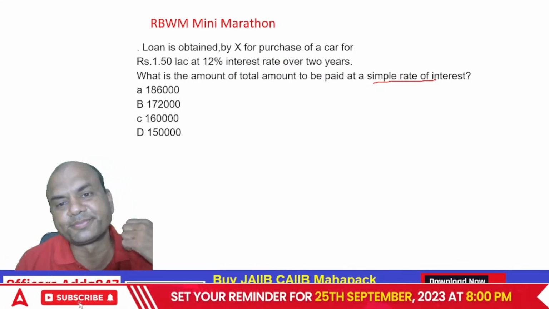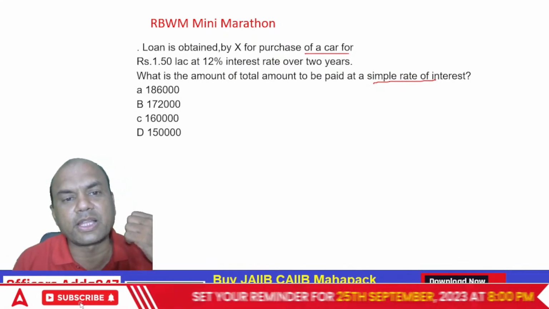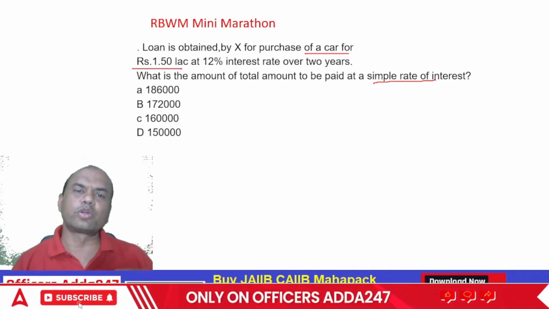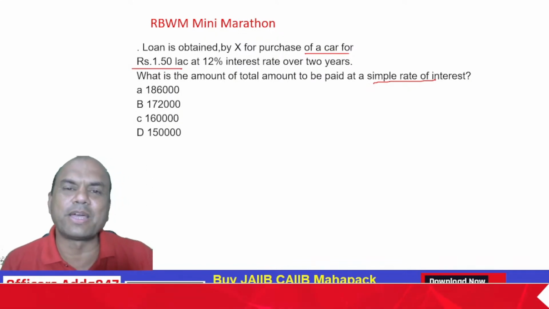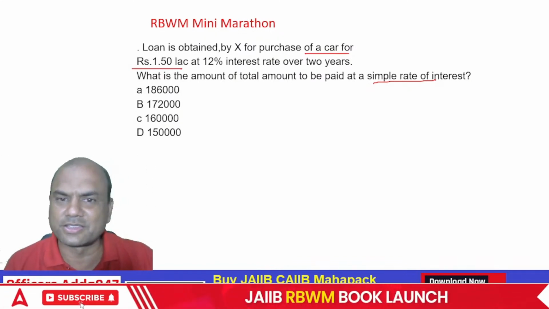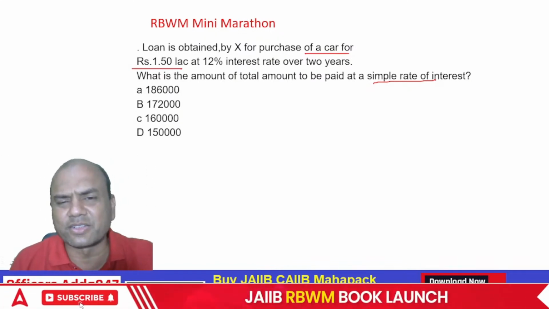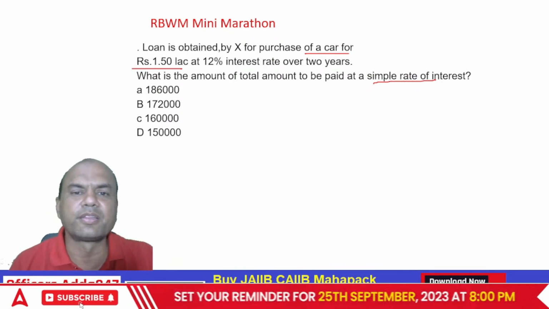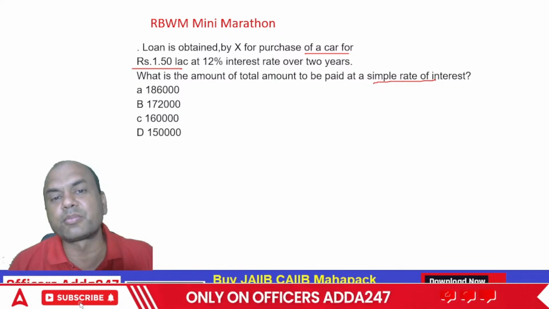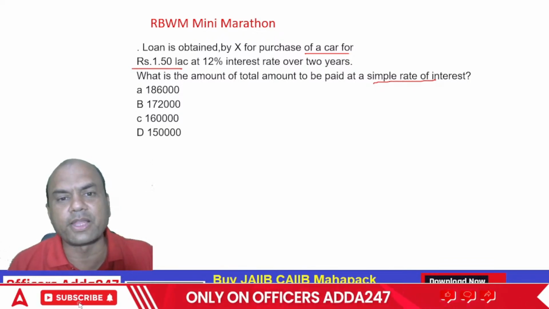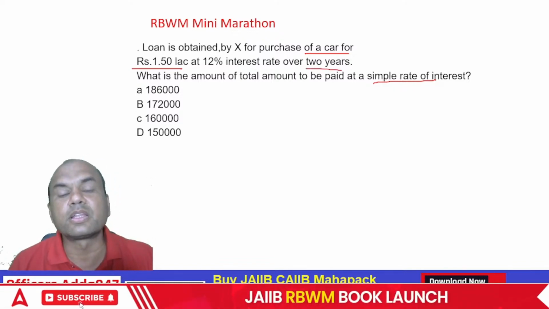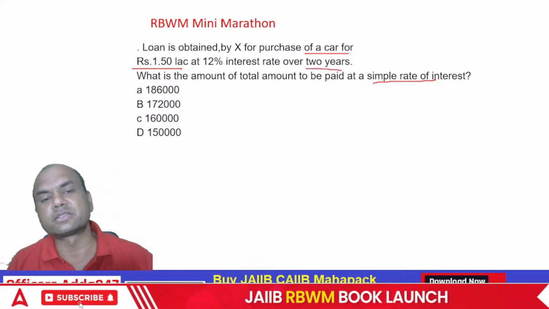My God, do you get a car for 1.5 lakhs now? You don't get a bike also nowadays, isn't it? The bikes are costing around 1.5 lakhs. Okay, forget this car, consider bike then, logic should be clear. Customer has got a loan of 1.5 lakhs at 12% rate of interest over 2 years. So what is the total paid by that customer?